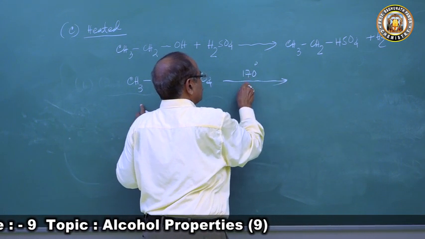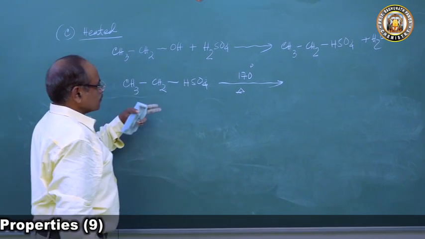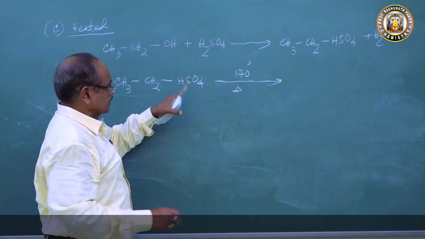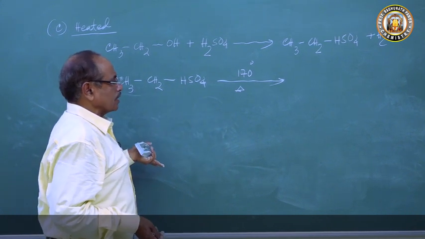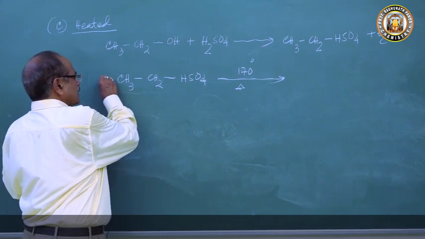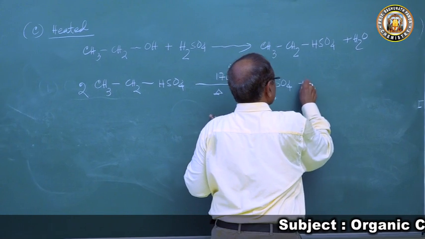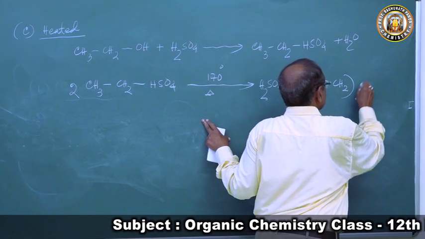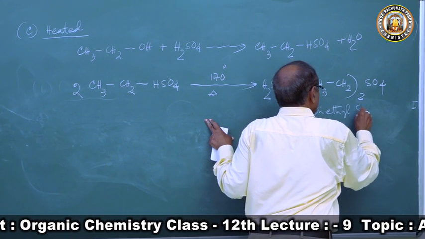So again, what will happen? Two molecules of ethyl hydrogen sulfate will release a molecule of sulfuric acid to form diethyl sulfate, (CH3CH2)2SO4. This is dialkyl sulfate, diethyl sulfate.